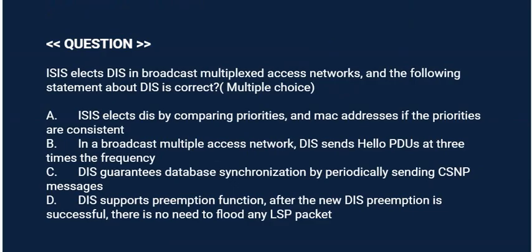Next question is, ISIS elects DIS in broadcast multiple access networks, and the following statement about DIS is correct. Option A. ISIS elects DIS by comparing priorities and MAC addresses if the priorities are consistent. Option B. In a broadcast multiple access network, DIS sends hello PDUs at 3 times the frequency.